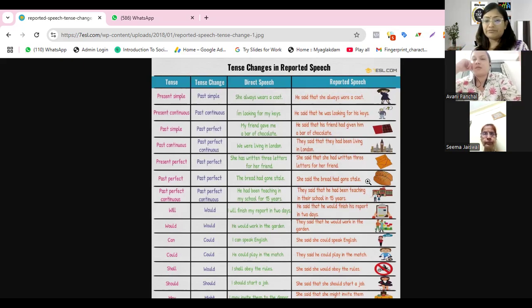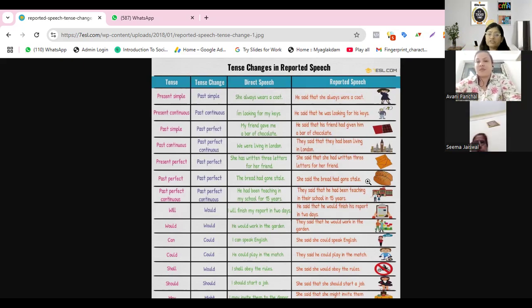Present perfect to past perfect: she had written 3 letters. If it is past perfect, it will not change. It will remain past perfect. If it is past perfect continuous, then also it will not change. It will remain past perfect continuous. So present will change to past. Simple present to simple past. Present continuous to past continuous. Present perfect to past perfect. Present perfect continuous to past perfect continuous. But if it is past: simple past to past perfect, past continuous to past perfect continuous, and the two remain the same. Past perfect remains same, past perfect continuous remains same.